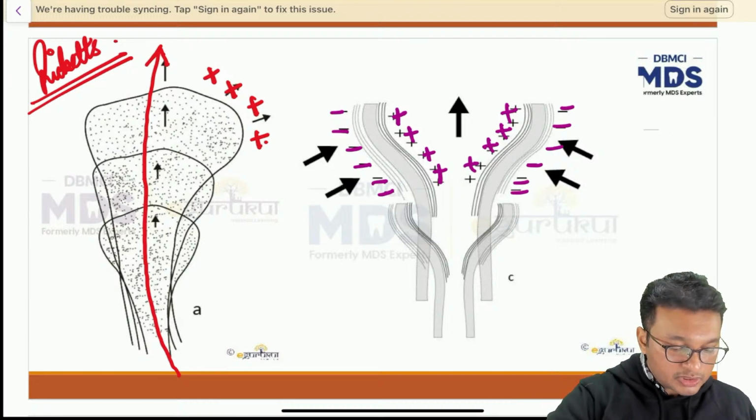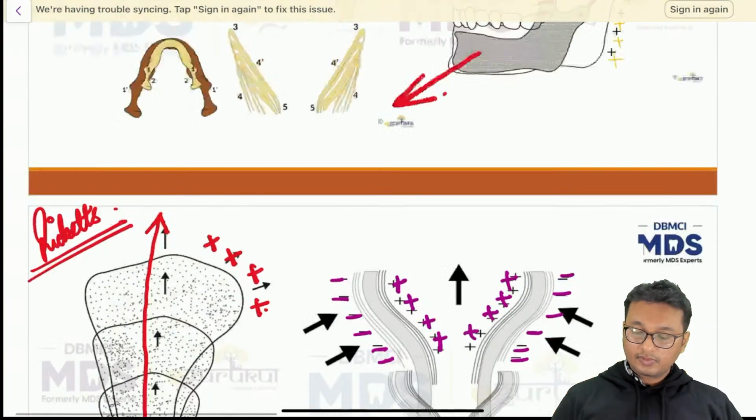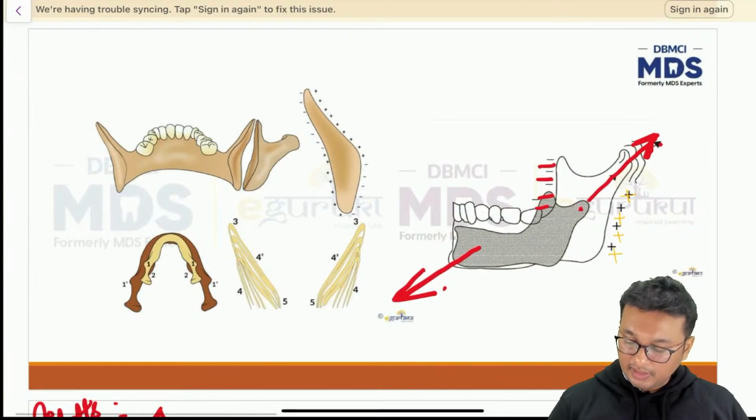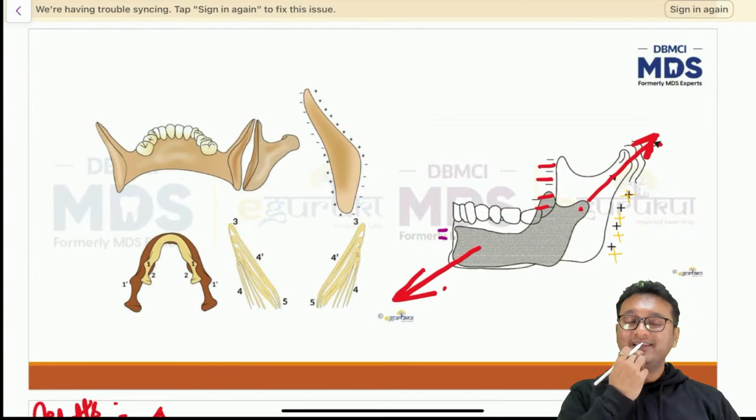Bone resorption occurs at the anterior region. Where, beta? In the mandible, bone resorption is occurring only here, just above the chin area. You can feel it yourself. Just put a finger here and you will see a small depression just above the chin.